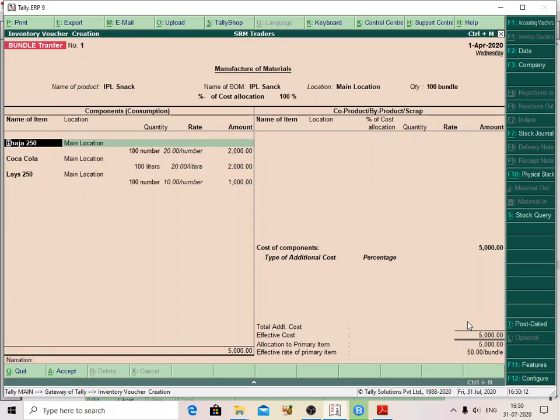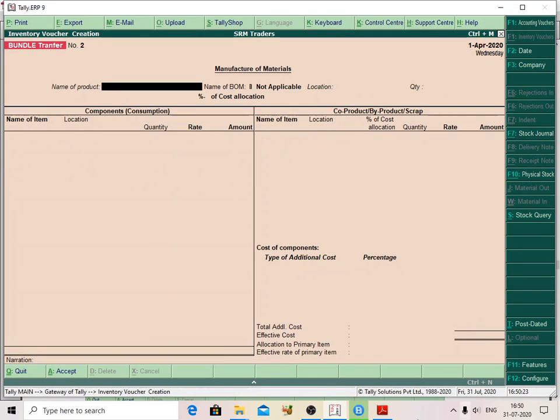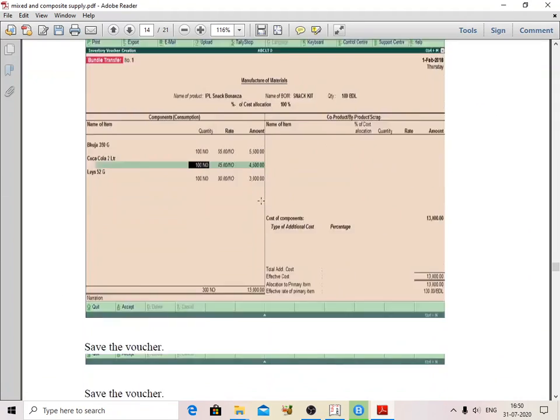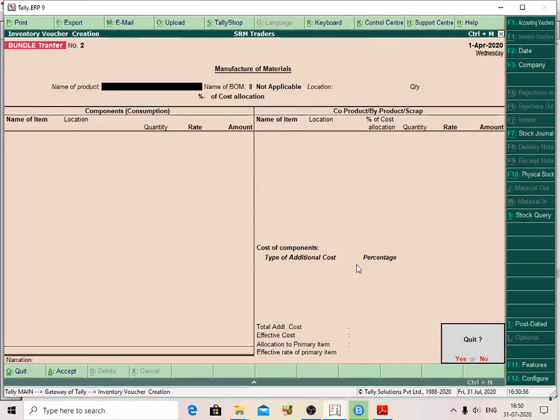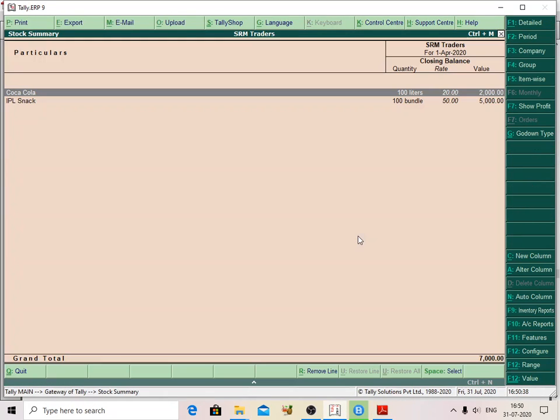So this is the method to transfer the material. If you want to change the price, you can change that, and you can save these transactions like this. After posting this transaction, now let's see the stock summary after transferring, and how we can see the transaction using the stock summary.